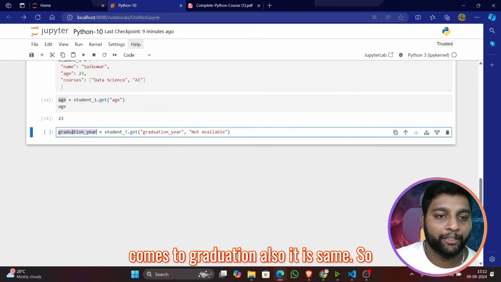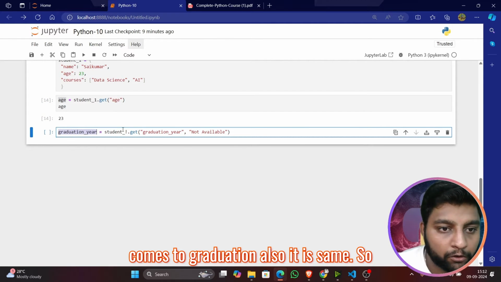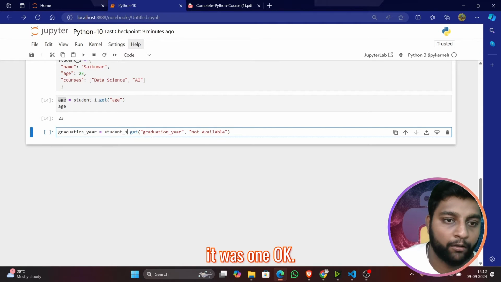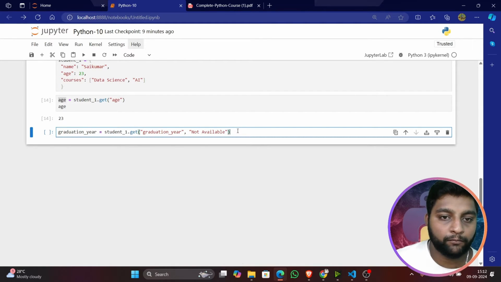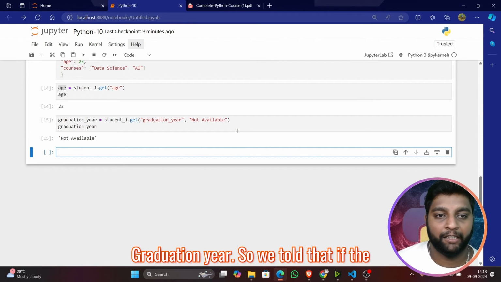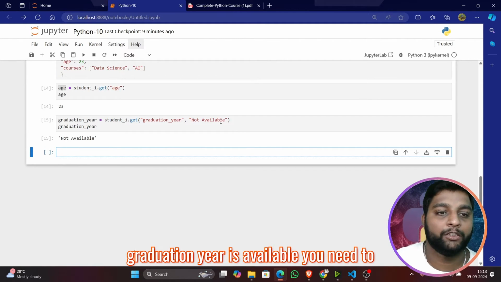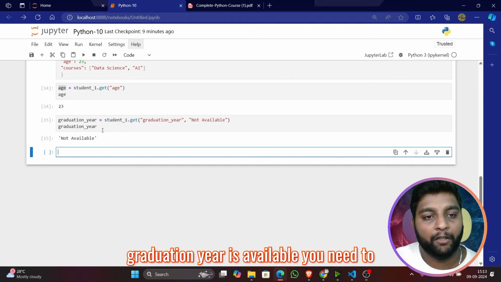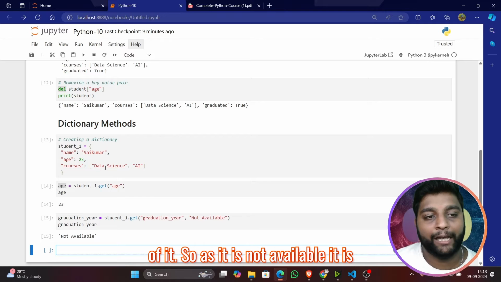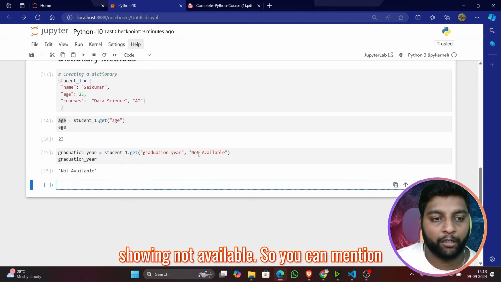And graduation is the same. Graduation year: we said that if the graduation year is available, mention that, or else show the default result. As it is not available, it is showing not available.